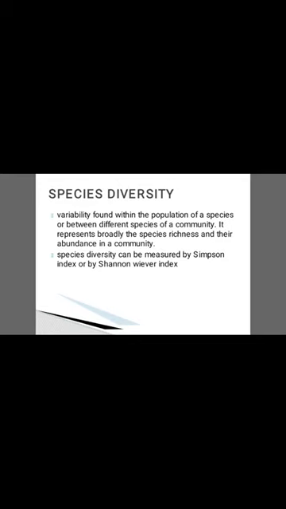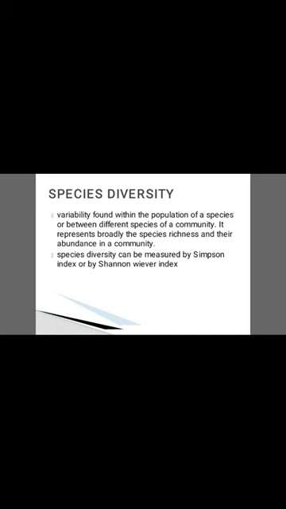The second thing is species diversity. Species diversity is the variability found within the population of a species or between different species of a community. A genus consists of different species, and a population is made up of different plants belonging to the same species.